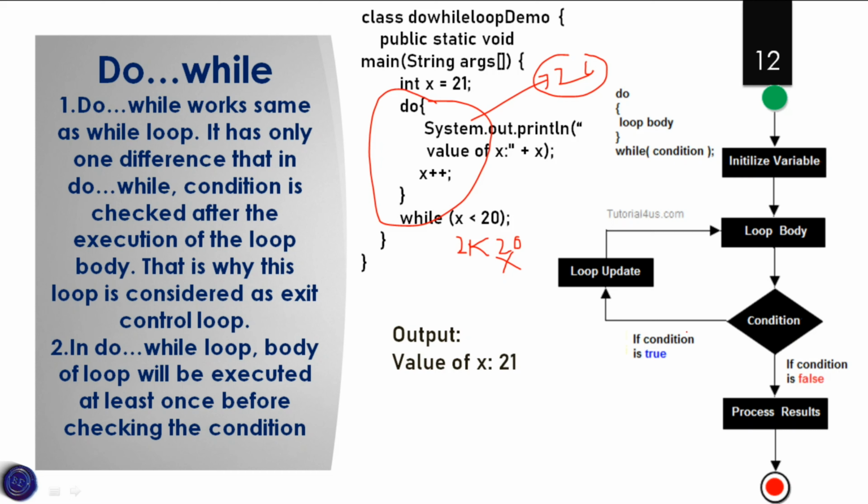If the condition is true, that means if I take the x value as 19, the loop will be updated and the results will be printed until the condition becomes false. So the main concept in the do while loop is that the body will be executed at least once before checking the condition. In this way the do while loop works.